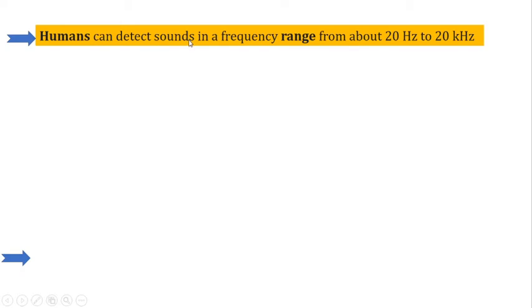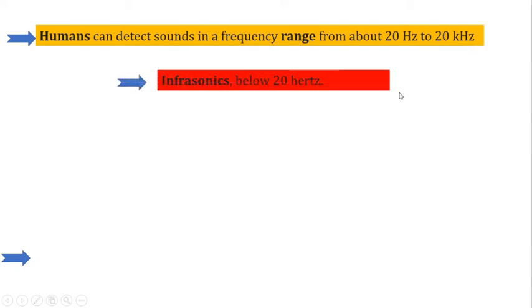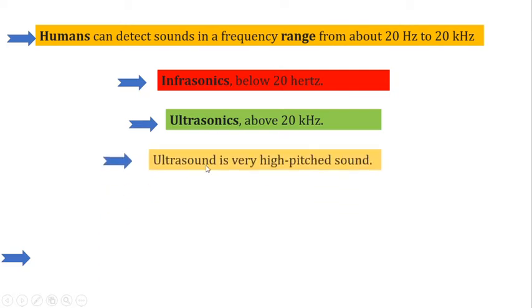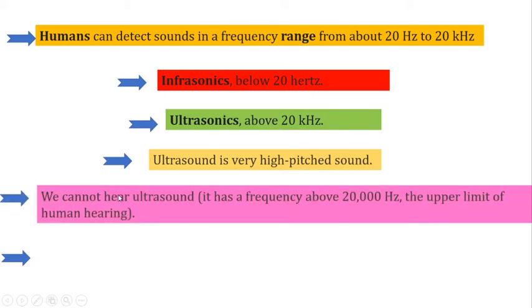Humans can detect sounds in a frequency range from about 20 Hz to 20 kHz. This 20 Hz to 20 kHz is called the audible range. Then less than 20 Hz are called infrasonics. Then above this 20 kHz are called ultrasonics. This ultrasound is a very high pitched sound. We cannot hear ultrasound because it is beyond our audible range.